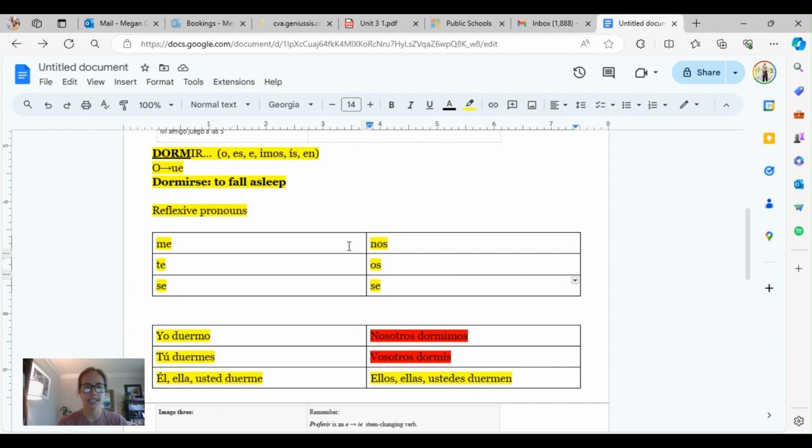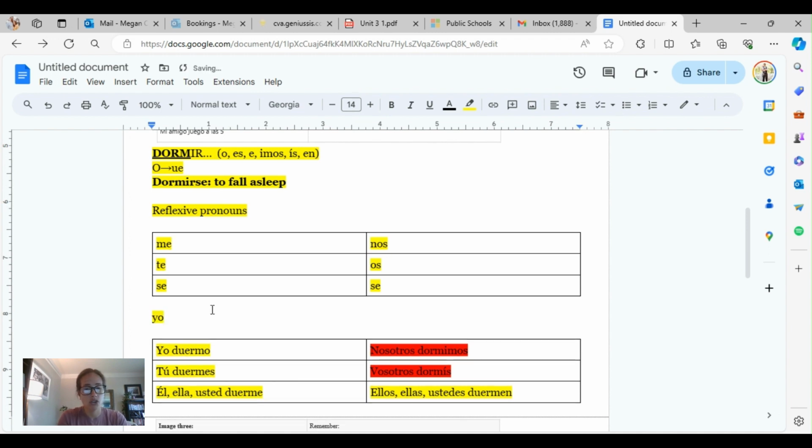So when I'm trying to create I fall asleep, I'm going to take this reflexive pronoun and match it up here with duermo. Me duermo. If I want to use the yo, you don't need to. You could put it at the front. Yo me duermo. I fall asleep.